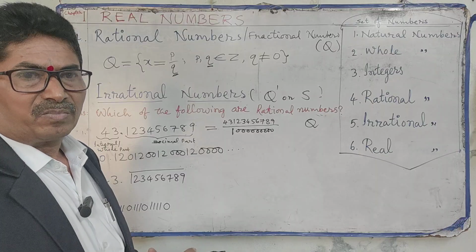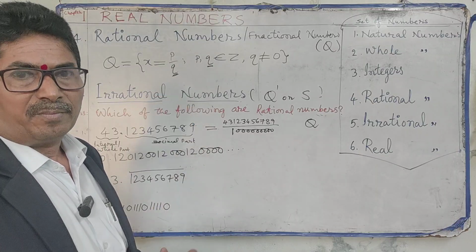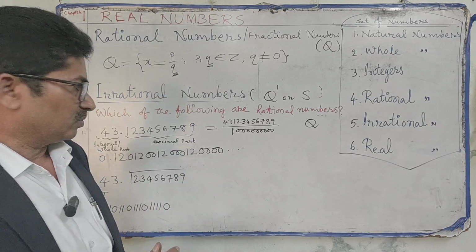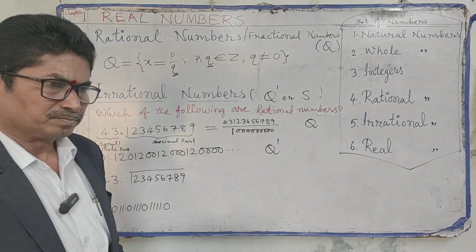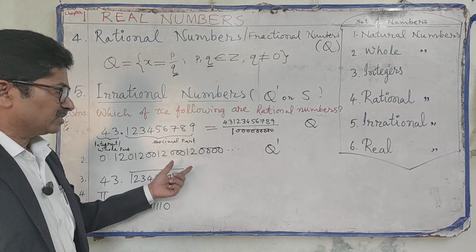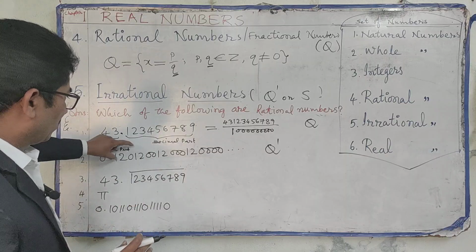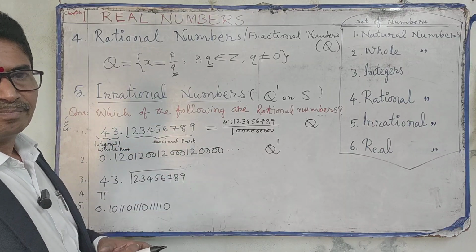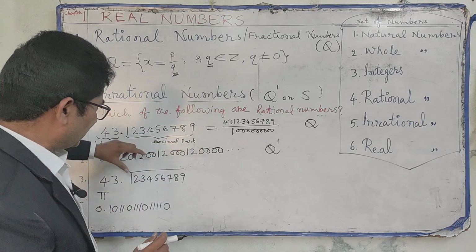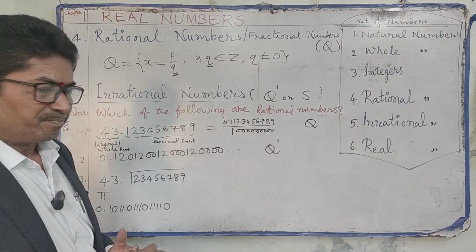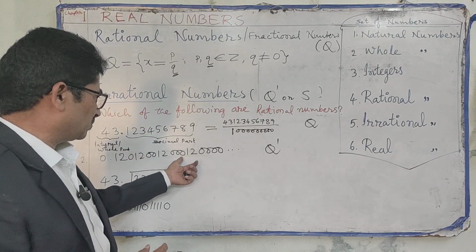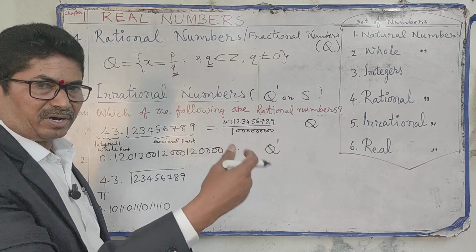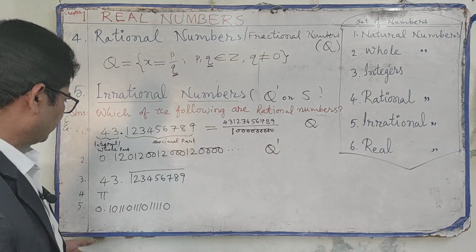We can't write it in p by q form. So that's why this is an irrational number. There is a sequence, but the same numbers are not repeating. There are changes: here an extra 0, here 2 zeros, increasing zeros.